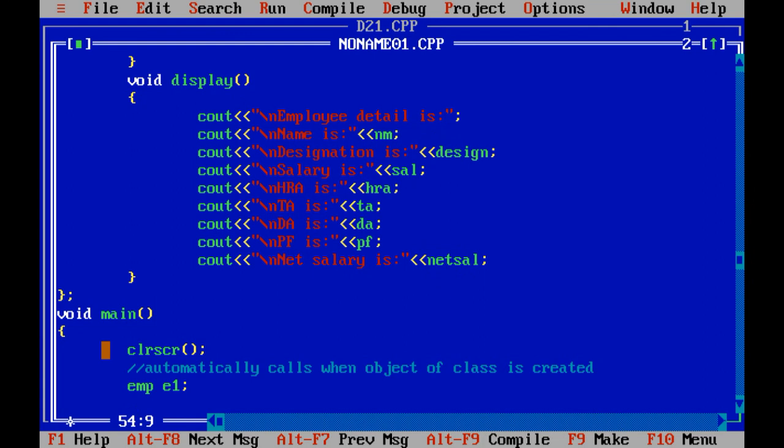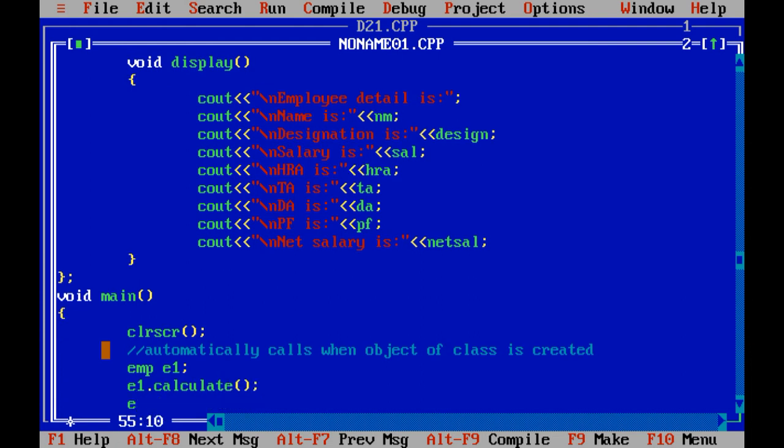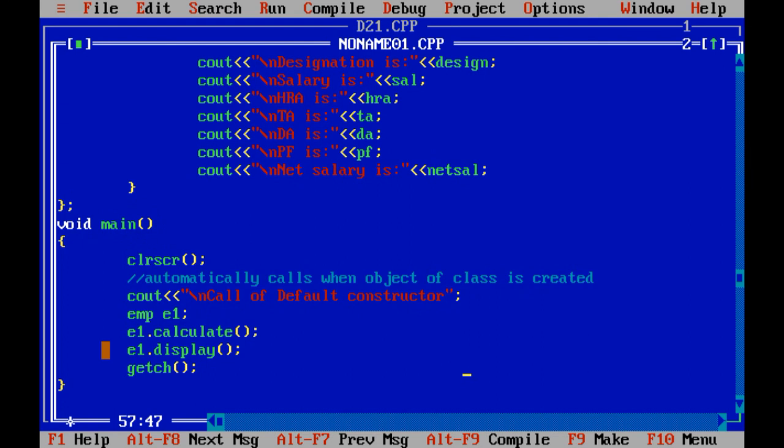Then E1 dot calculate, E1 dot display. Let me put one cout statement over here, call of default constructor, then E1 dot display and E1 dot calculate.